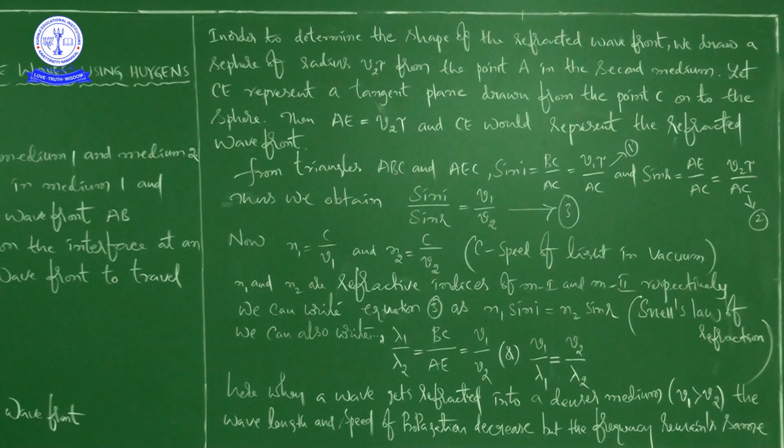Refraction of a plane wave. And throughout this class, one important point I want to say is that whatever the prediction we got according to corpuscular theory was proved wrong when compared to the prediction given by Huygens wave theory of light. What is that prediction? When light ray enters from optically rarer medium to the optically denser medium, light bends towards the normal. When light wave, here wave not ray.